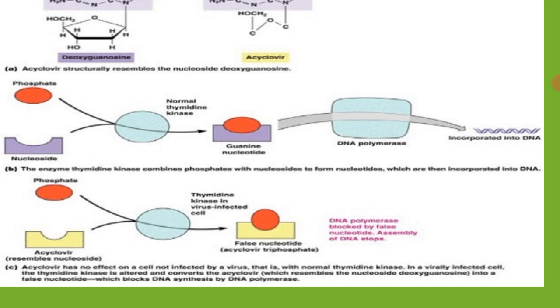The phosphate will attach to acyclovir, which resembles the guanosine nucleoside, with the help of the kinase. After attachment, acyclovir will inhibit the further DNA polymerization process. Therefore, the genome will not get synthesized, and ultimately the virus will be destroyed. This is the mode of action of the antiviral agent acyclovir.